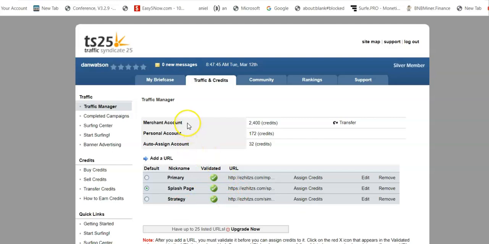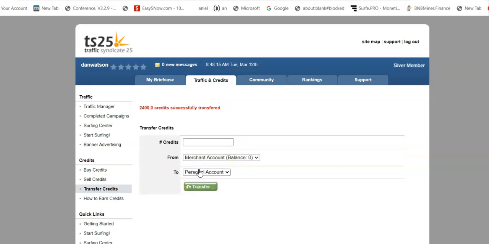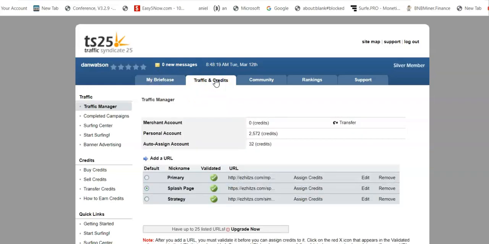Now, you do see what I mentioned earlier is in my personal account, I have 172 credits. In my merchant account, I have 2,400 credits. So I want to transfer these in my merchant account to my personal account. So I'm going to click transfer, and I say 2,400 from merchant account to personal account, transfer, boom, transferred successfully. All right, so see now I have them here in my personal account.